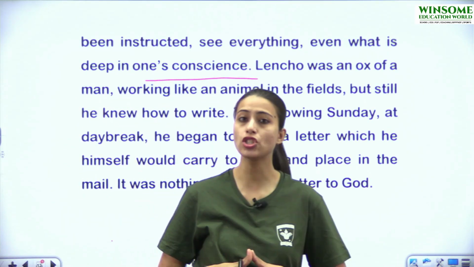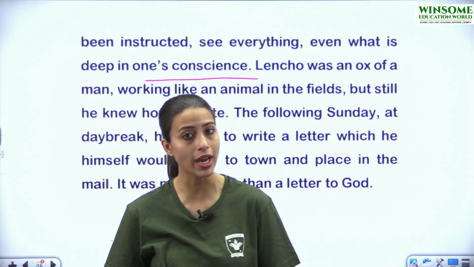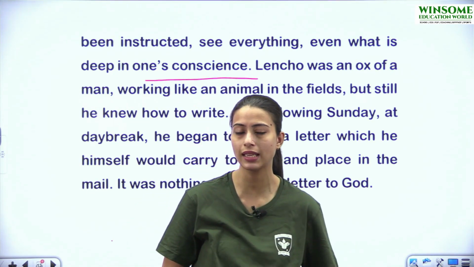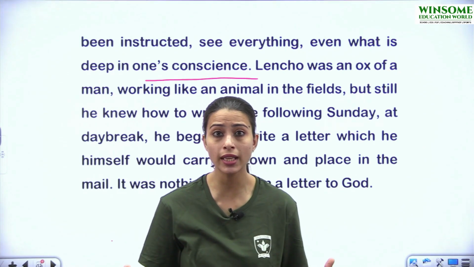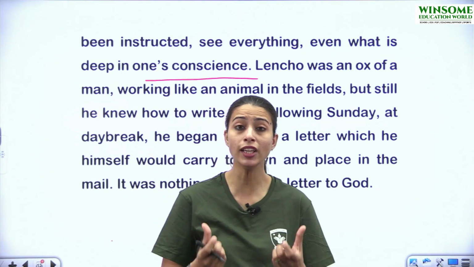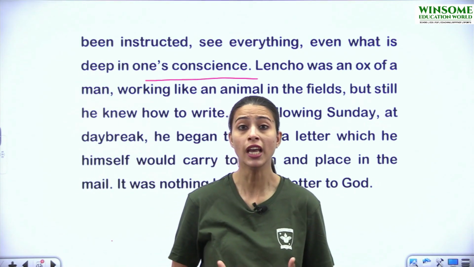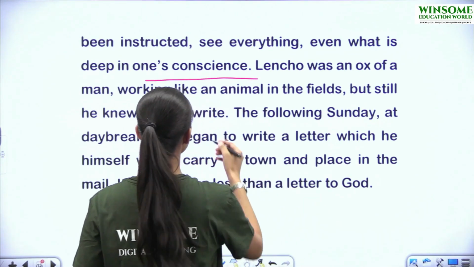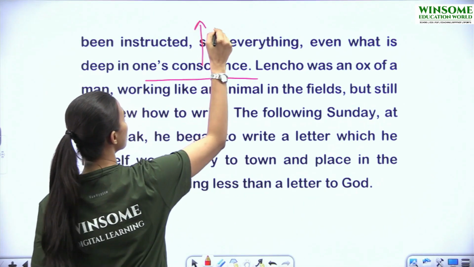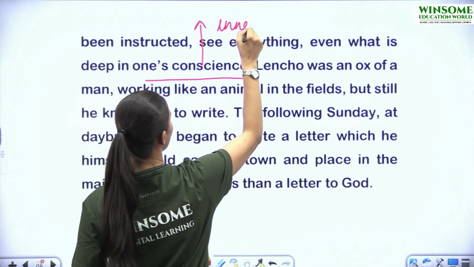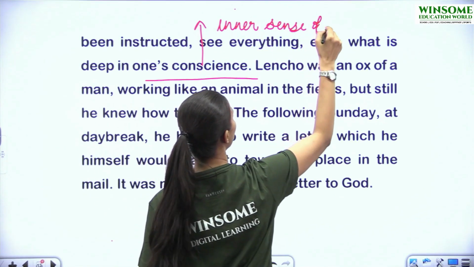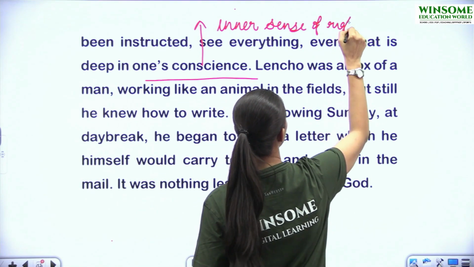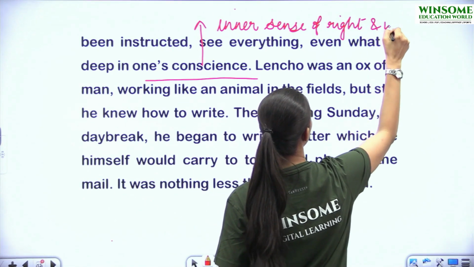Means as Lencho has been instructed from his childhood, Lencho को बचपन से ही सिखाया गया था that God whose eyes can see everything, even what is hidden in one's deep conscience. What is conscience? Conscience is the inner sense. It is the inner sense of right and wrong.